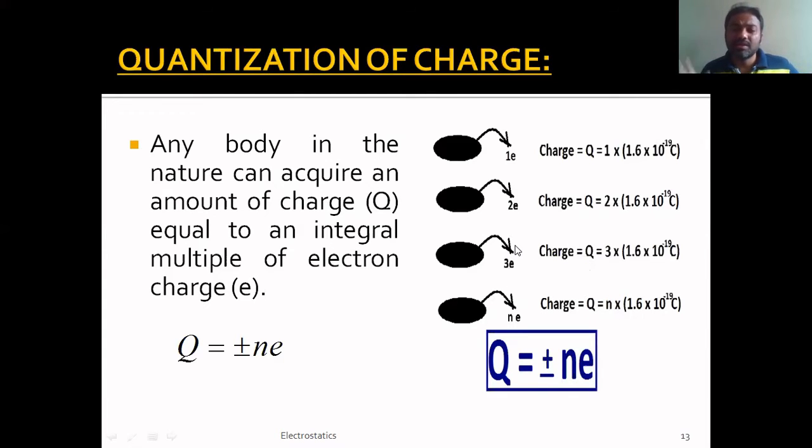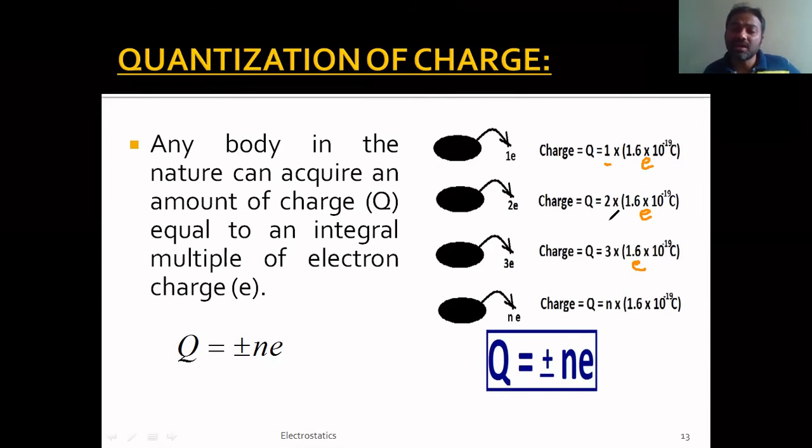So that means the charge on those bodies can be either 1e. For convenience, I just take a marker here. The charge on that body can be 1 times 1.6 into 10 power minus 19 coulombs, which is the magnitude of electron charge, so I can write this as 1e. If it loses 2 electrons, the charge on it becomes 2e, right? 2 is multiplied with e. Similarly, if it loses 3 electrons, it becomes 3e, and if it loses 4 electrons, it becomes 4e, and so on.